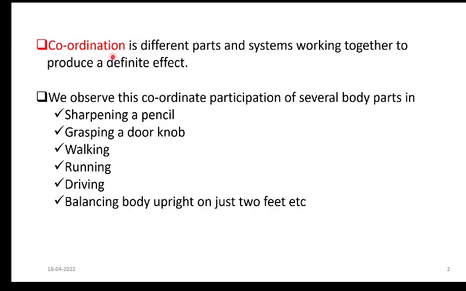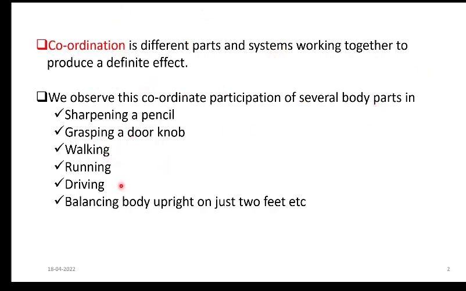Now, we observe this coordinated participation of different body parts in the examples given in our textbook: sharpening a pencil, grasping a doorknob, walking, running, driving, balancing the body upright on two feet, etc. Not only these activities, for every activity we need coordinated participation of our body parts.